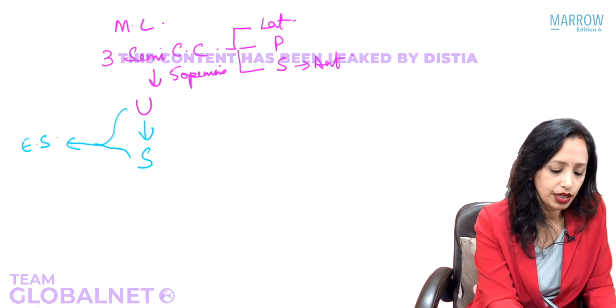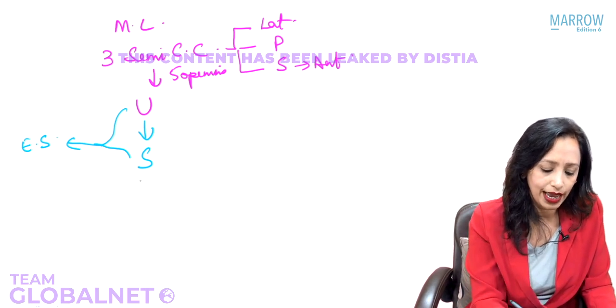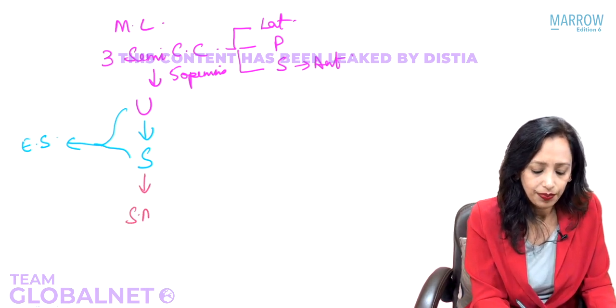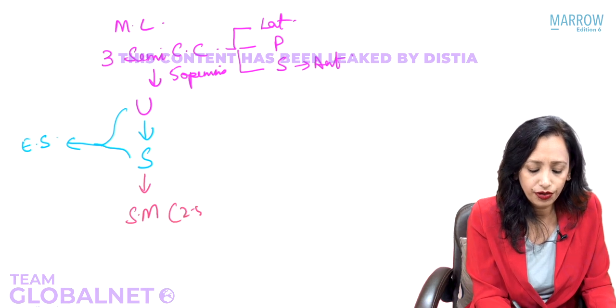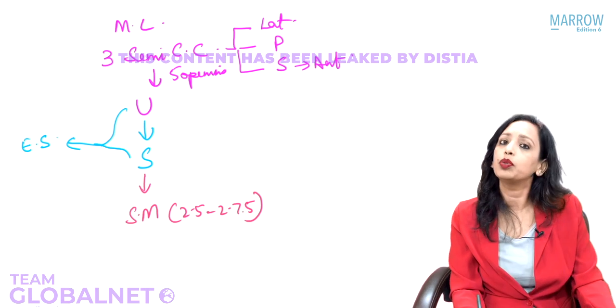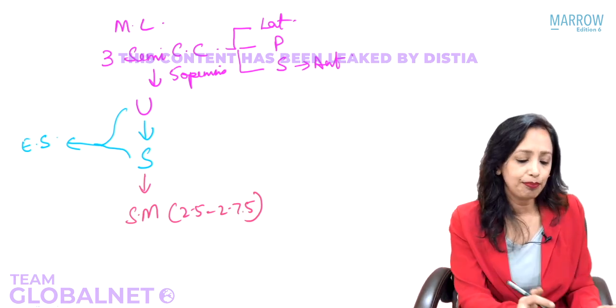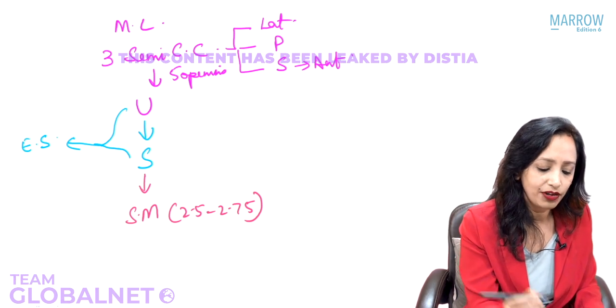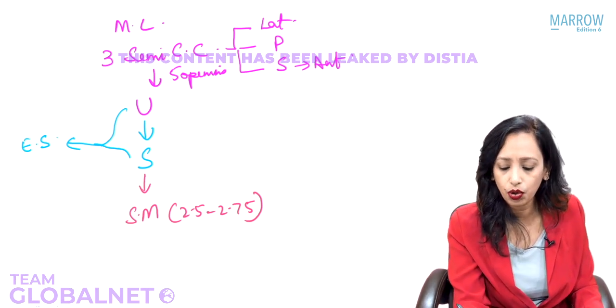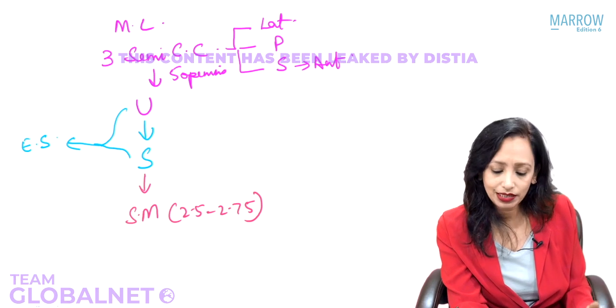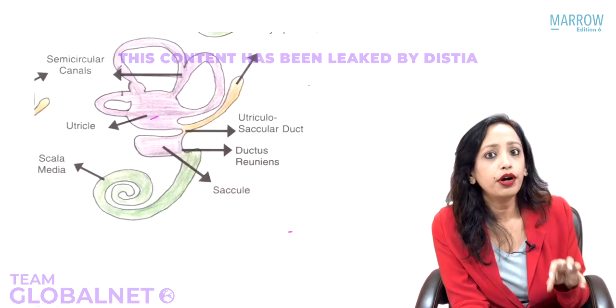After the saccule, the next part is the scala media, and the scala media is how many turns? 2.5 to 2.75 turns around the bony pyramid, which is known as the modiolus. So now that we have this complete membranous labyrinth picture in our mind, whenever you think of the membranous labyrinth, this picture should come to your mind.